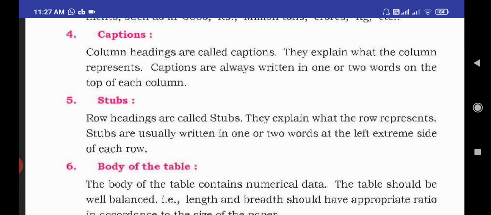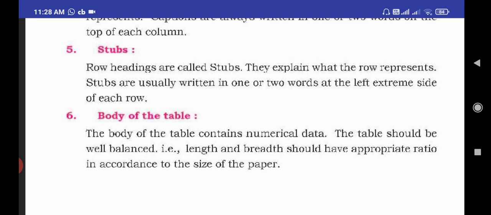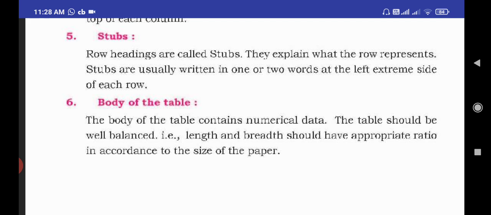Okay students, next, after the rows and columns are recorded, the next part is the body of the table. What information we are recording in the table, that is called the body of a table. A body of a table contains numerical data.